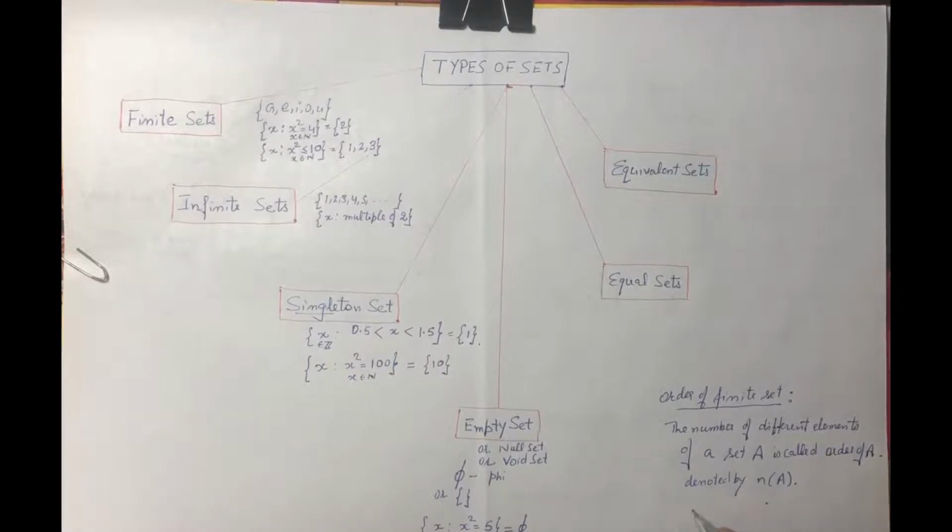For example, let A be 1, 2, 3, 4, 5. How many different elements are there? 5. So how much is n(A)? 5.